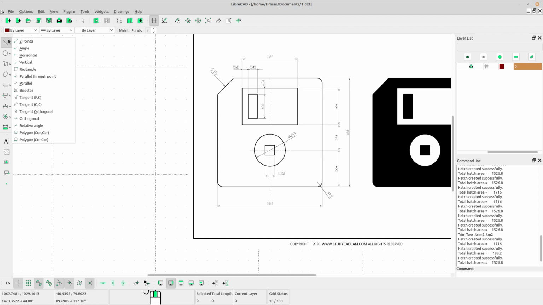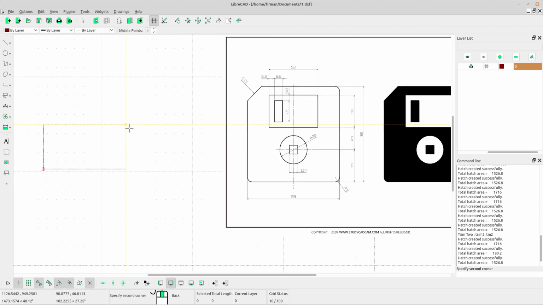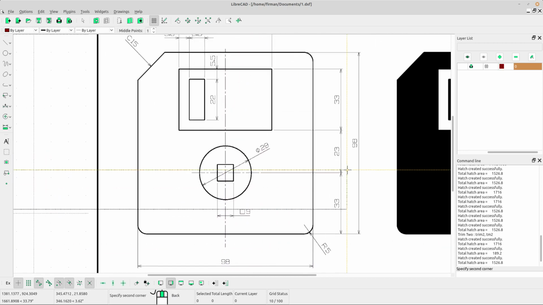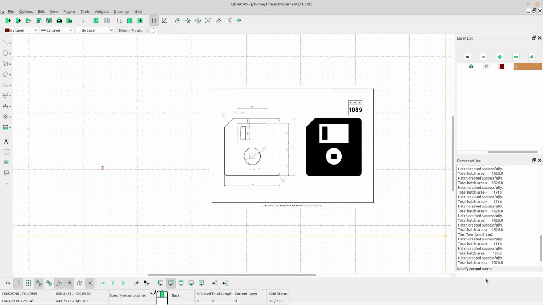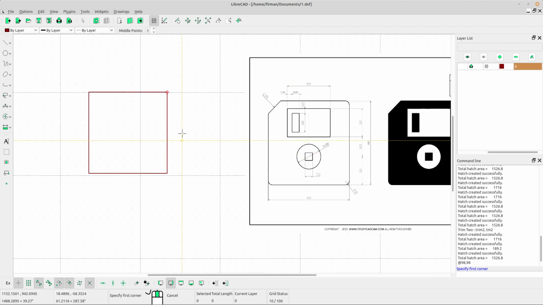Select a rectangle tool, left click anywhere on your screen, and then type the dimension for the rectangle. The dimension is 98 for the horizontal and 98 for the vertical, the same. Go to the command line form, type add 98 for the horizontal and 98 also for the vertical. Add 98, 98 and press enter. Now we got the rectangle.